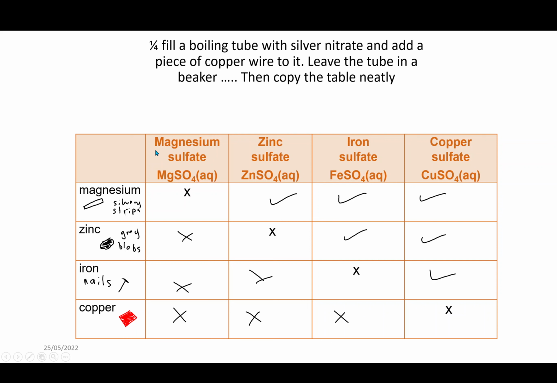So we've got magnesium sulfate reacting or not reacting with anything because the magnesium won't displace itself, and it can't be displaced by zinc or iron or copper. But if we look at zinc sulfate, the zinc can be displaced by the magnesium because the magnesium is more reactive than the zinc. So these are all solutions, and these are all just pure metals that are being put in to see what can be displaced.